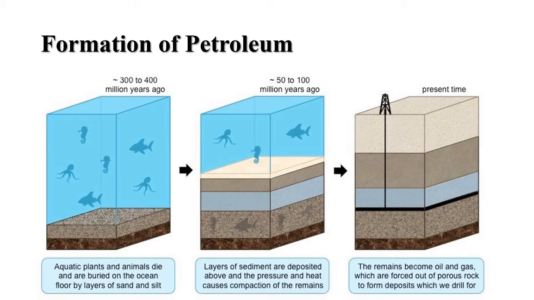After that, 50 to 100 million years ago, layers of sediment are deposited above, and the pressure and heat cause compaction of the remains. And then in the present time, the remains become oil and gas, which are forced out of porous rock to form deposits which we drill for.